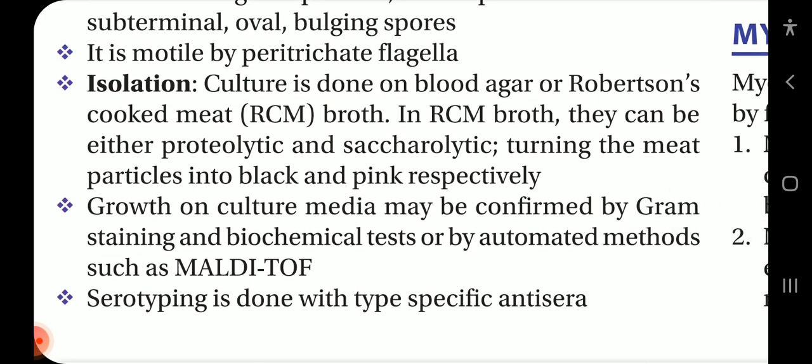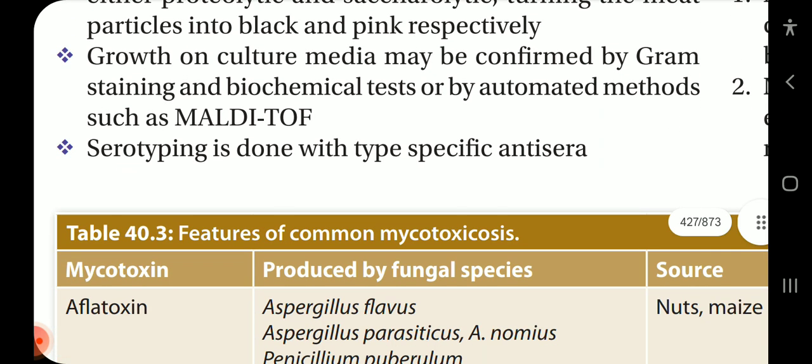In RCM broth, they can be either proteolytic or saccharolytic, turning the meat particles black and pink respectively. Growth on culture media may be confirmed by Gram staining, and biochemical tests or automated methods such as MALDI-TOF. Serotyping is done with specific antisera.